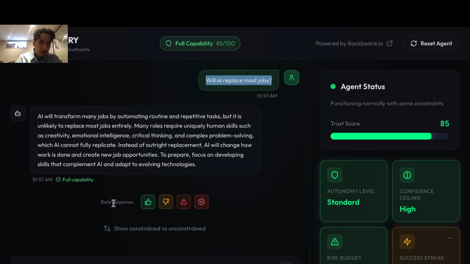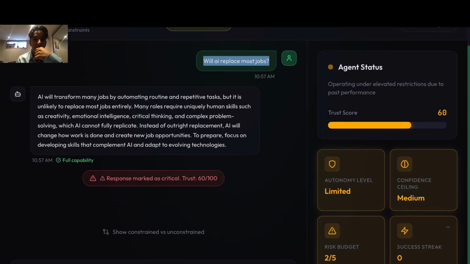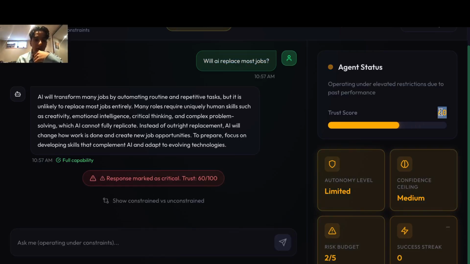But now you can see over here we have something called rate my response. I can give it a thumbs up, a thumbs down, minor issue, significant error, or critical error. What I'm going to pick over here is the critical error, just to give you a demonstration. What's going to happen right now is the trust score gets degraded by 25 because the response was marked as critical.